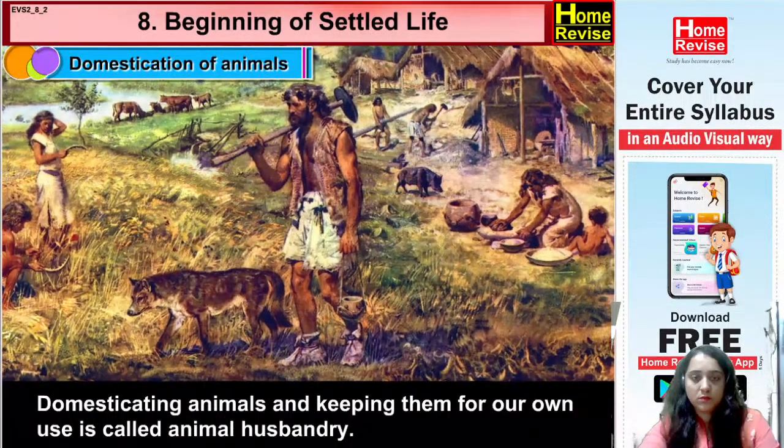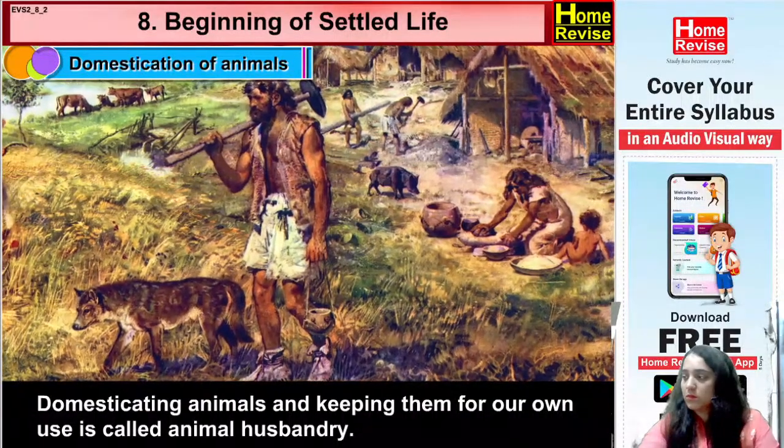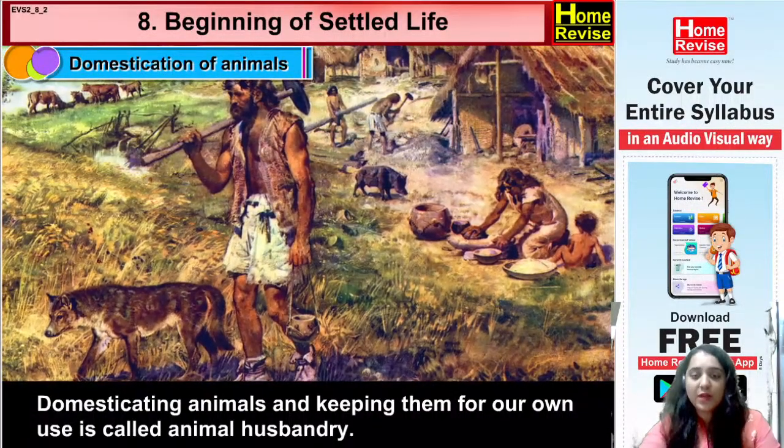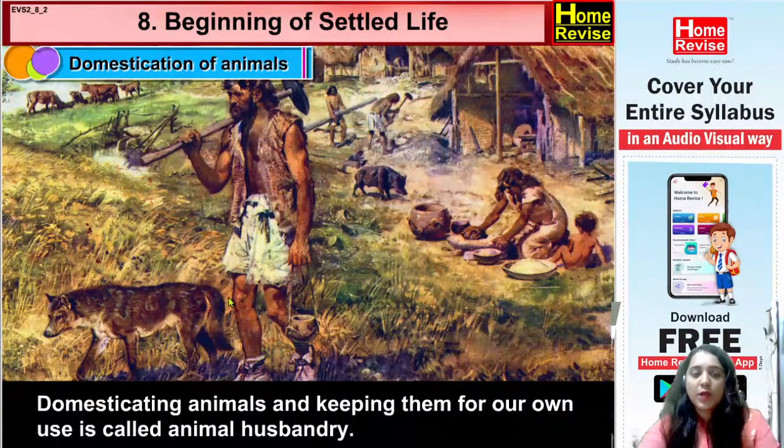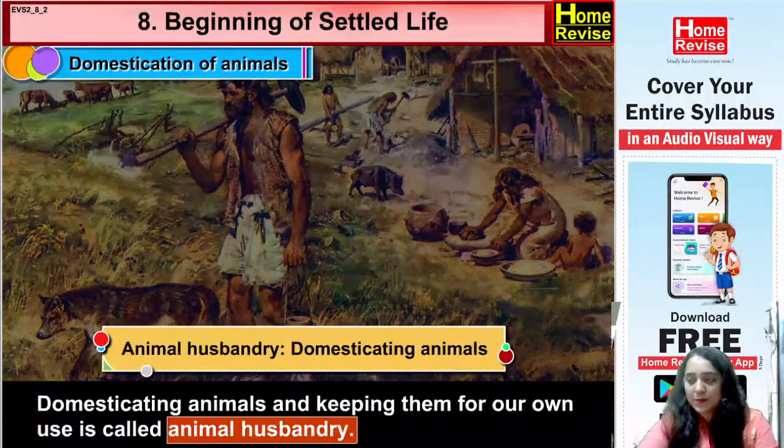Domesticating animals and keeping them for our own use is called animal husbandry. Yes, so when we are domesticating an animal, we are making an animal live along with us, and we get all the useful things from them. So this is called animal husbandry. Again, understand: domesticating animals and keeping them for our own use is called animal husbandry. Animal husbandry means domesticating animals.